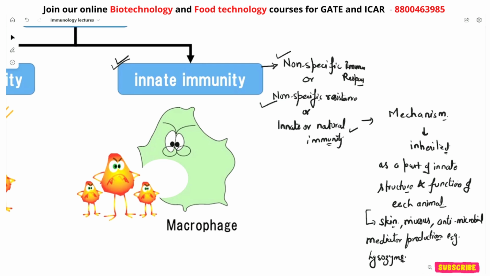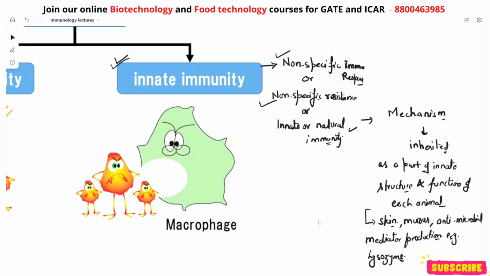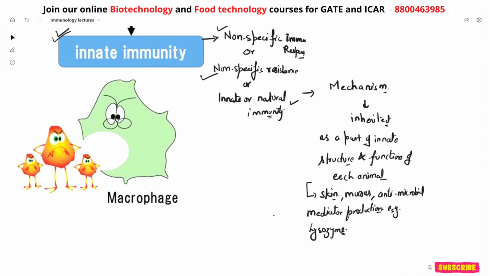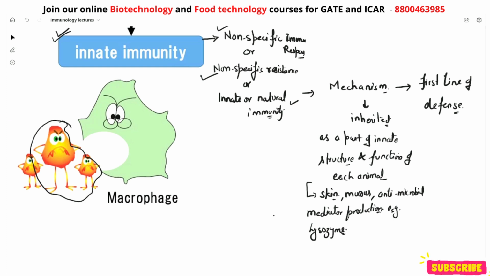So lysozyme is part of innate immunity, right? And the important thing is that this innate immunity always comes as the first line of defense when any type of pathogen attacks the host body, or you can say our body.